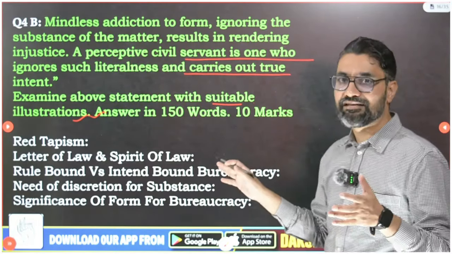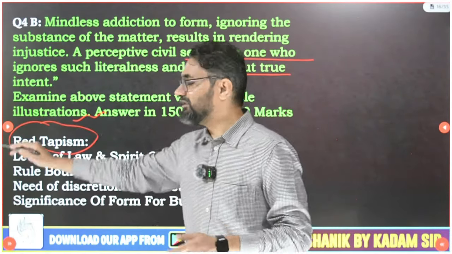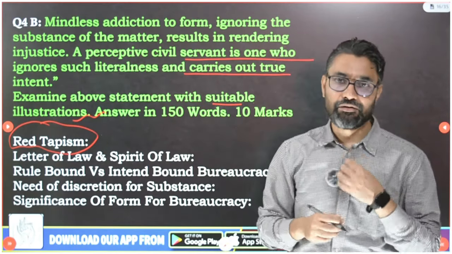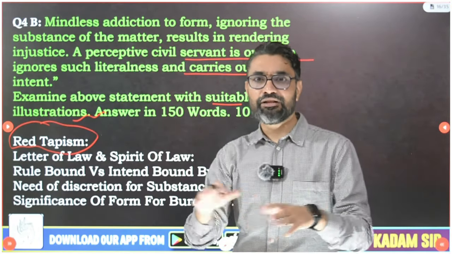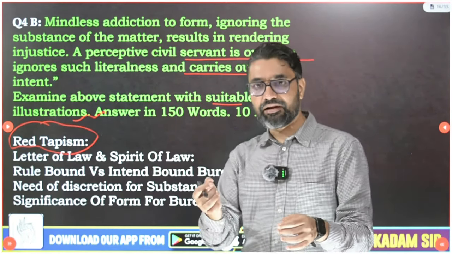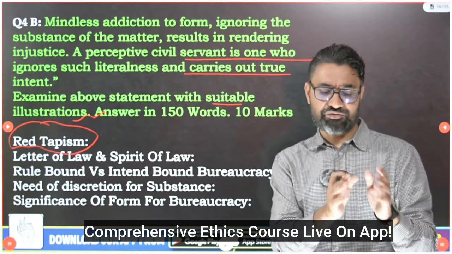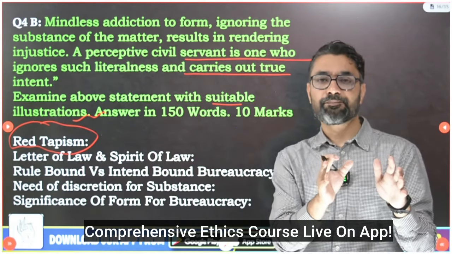So guys, this question is indirectly talking about red tapeism, lal feeta, what we call, that in a government department there will be files with red tape, and if you want to remove the red tape, you need to pay money, or that file will be processed only by protocol and rules.